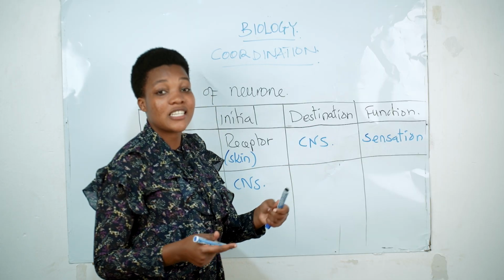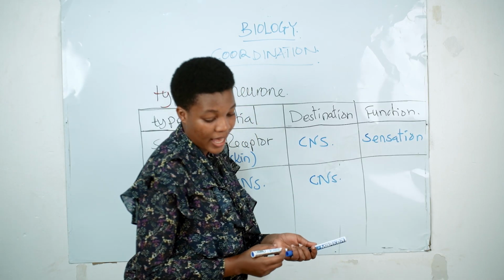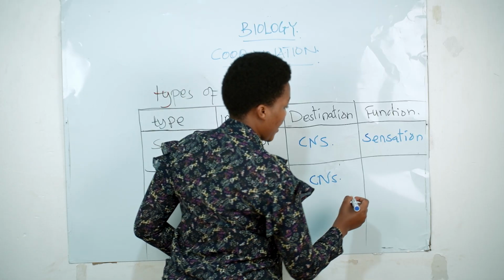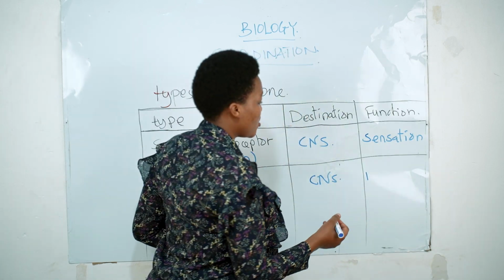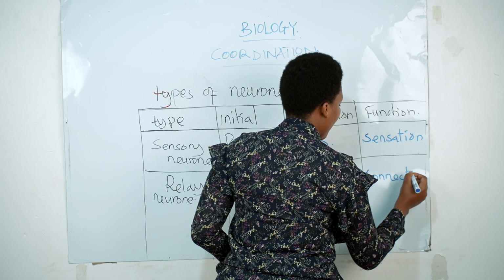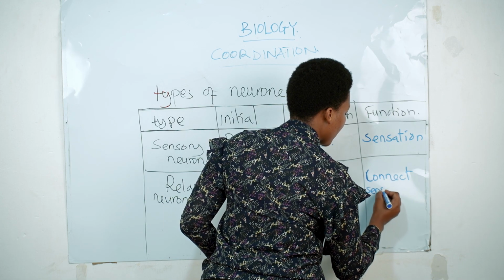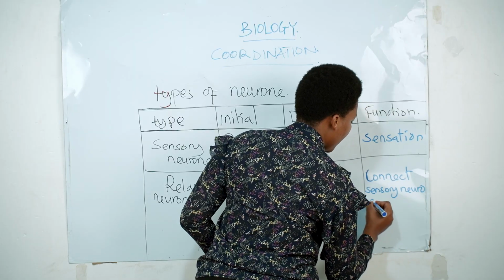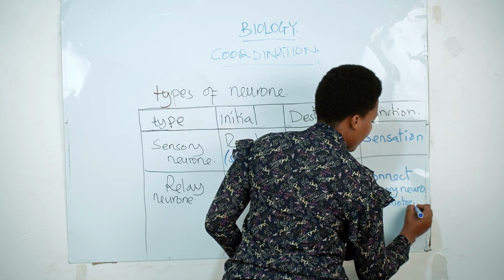And the destination, it is within the central nervous system. And its function is as an intermediate. So it connects the sensory neuron and the motor neuron.